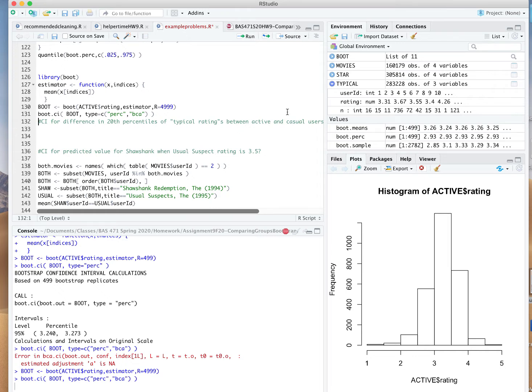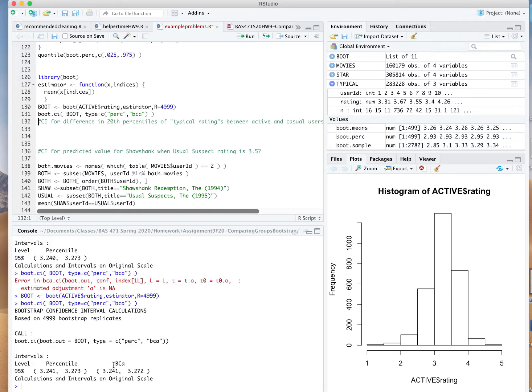It takes a little bit longer because there's more Bootstrap samples, but at the end of it, we will get a nice Bootstrap BCA method confidence interval out. And so we see in this case, actually, there's extremely little difference between the BCA method and the percentile method. But when you can afford the time to get the BCA method, that's what you want to do.